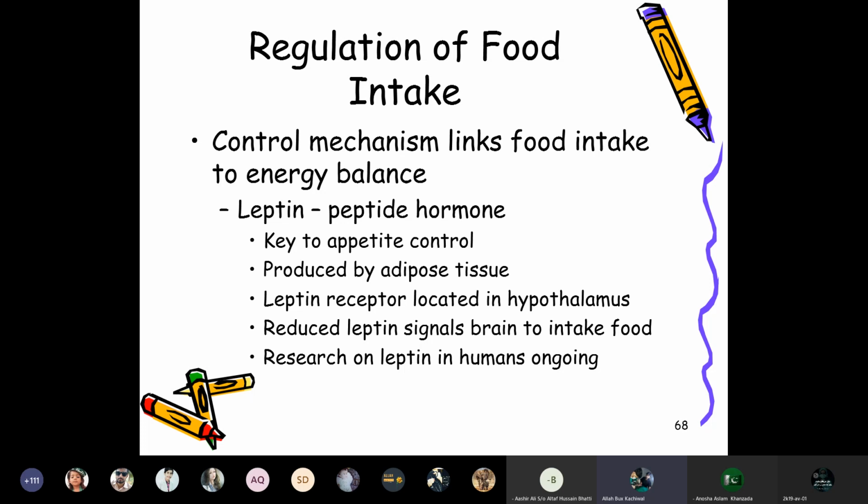So regulation of food intake is a control mechanism that links food to energy balance. Leptin, a peptide hormone, is key to appetite control and is produced by adipose tissues. Leptin receptors are located in the hypothalamus. Reduced leptin signals the brain to intake food.